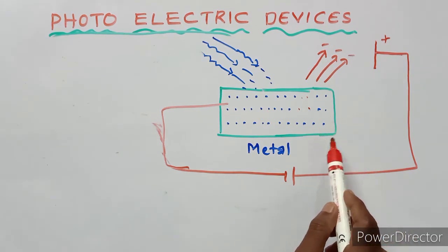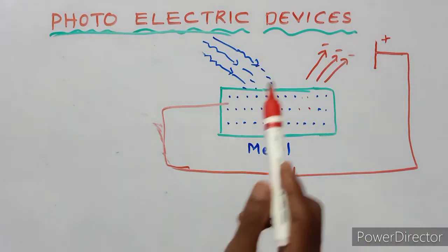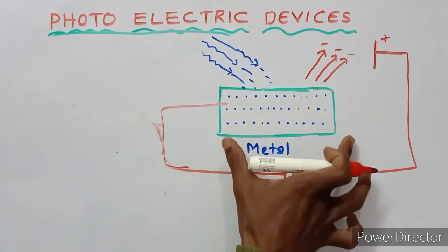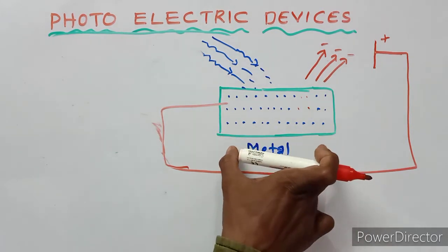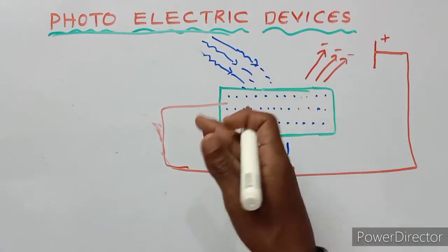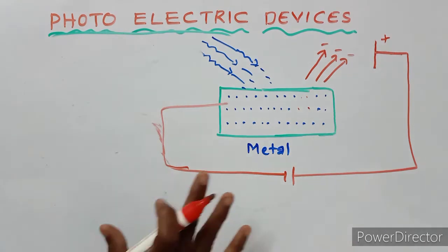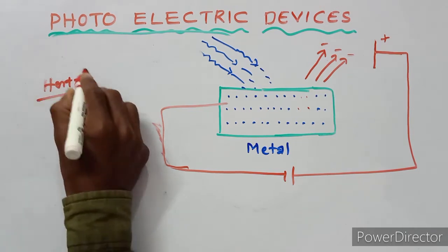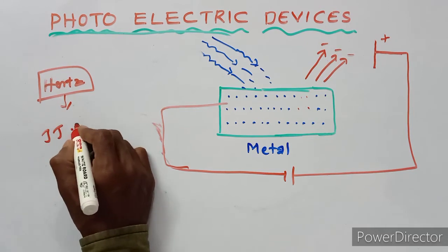Which device satisfies this phenomenon is called a photoelectric device. This photo emission depends upon the metal used. The lights may be ultraviolet lights, visible lights, and so on. This phenomenon of photo emission was first observed by Hertz and later confirmed by J.J. Thomson.